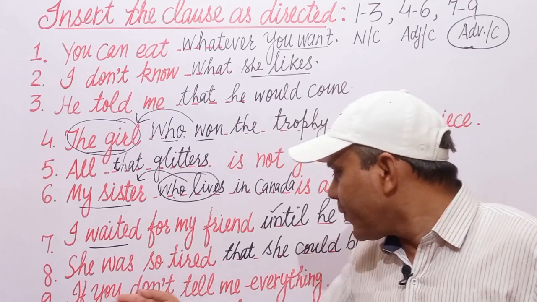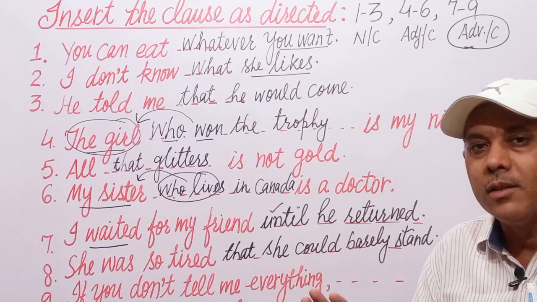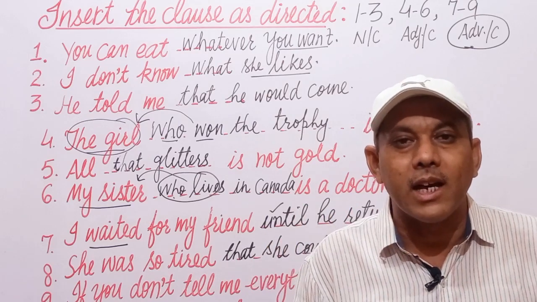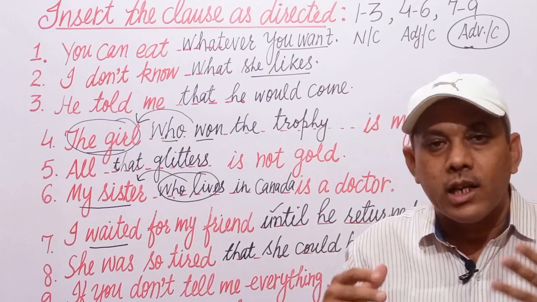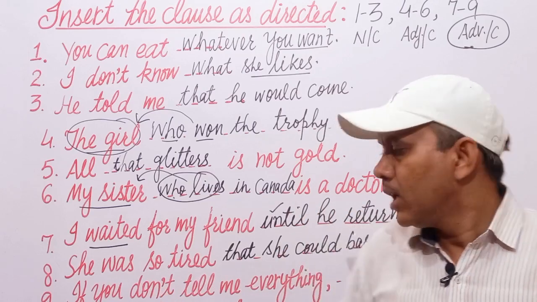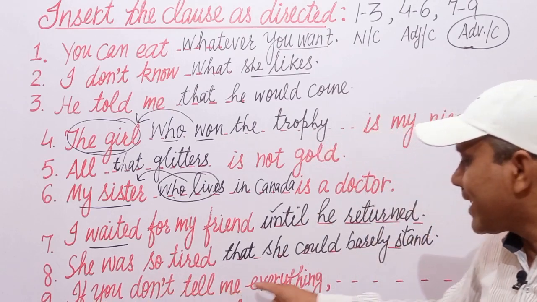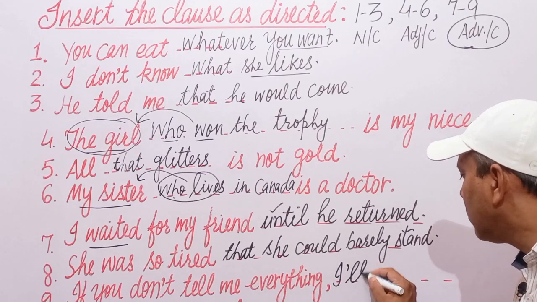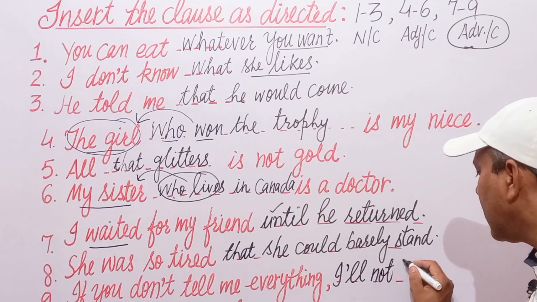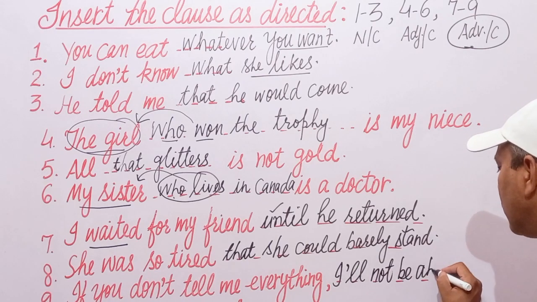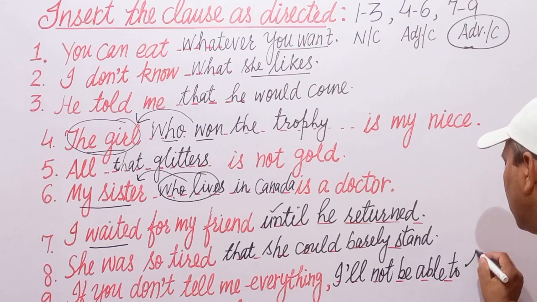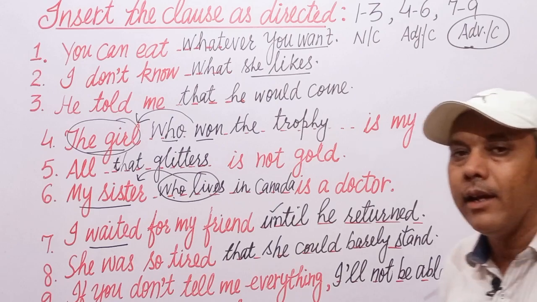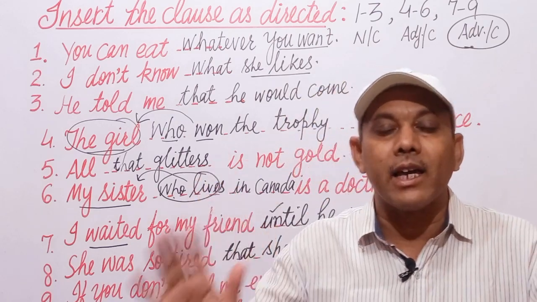Now if you don't tell me everything, suppose someone has a problem, he tells us a little bit but not everything. Can we help him? No. Then he says, if you don't tell me everything, I will not be able to help you. I will not be able to help you. In this way, we can fill in required clauses in the given sentences.